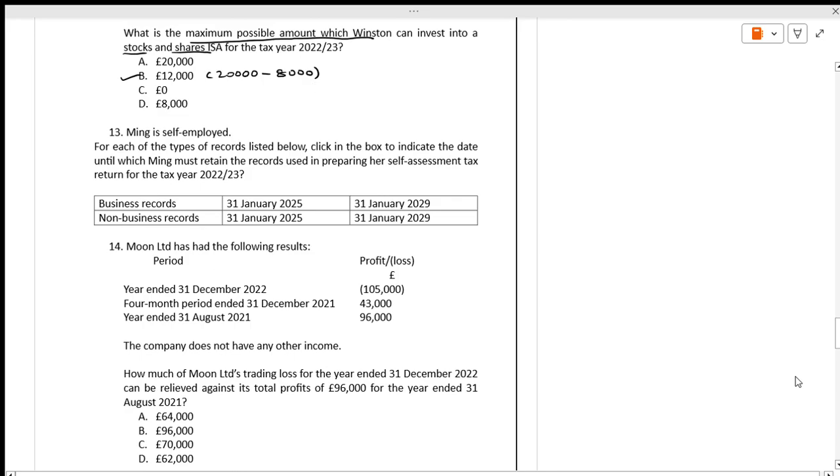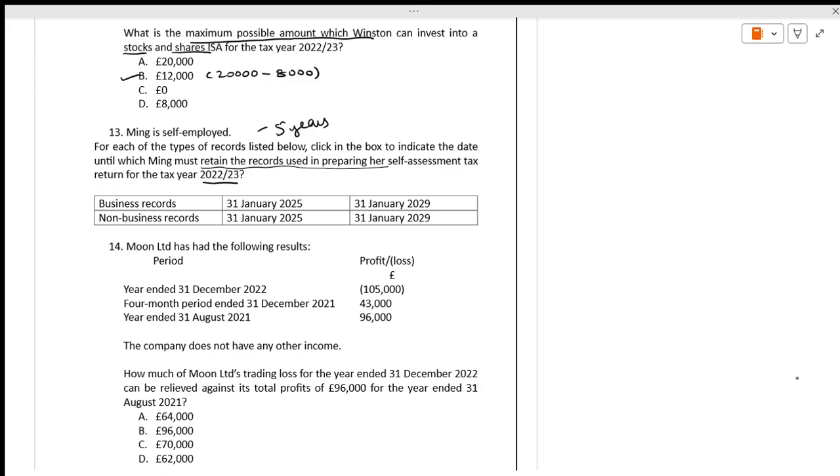Ming is self-employed. For each of the types of records listed, click the box to indicate for which Ming must retain the records using the prepared set. See, what is the rule when you are after filing? It is for how many years? It is for 5 years. It has been given in the text very clearly.